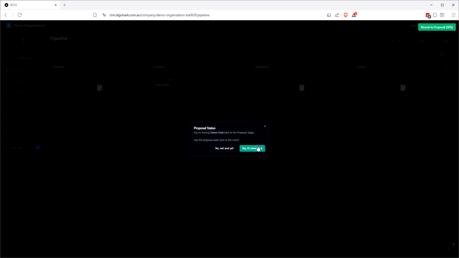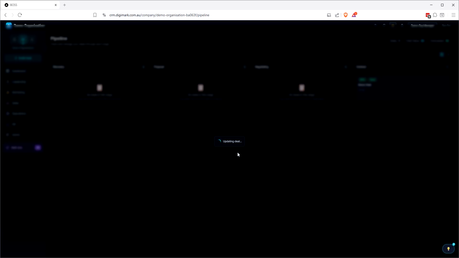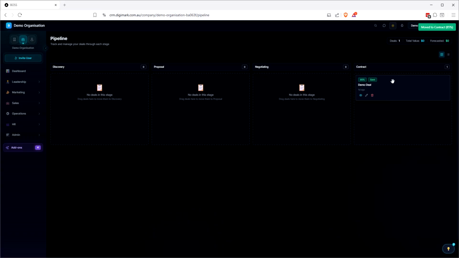We can move this around as well. When you move it back, it's basically going, look, has this proposal been sent yet? No, not sent. Yes, it's been sent. I didn't want to automatically assume that a proposal had been sent. Yeah, and then when we're close to closing, we can move them over to here, and it updates them, and it gives the percentage.